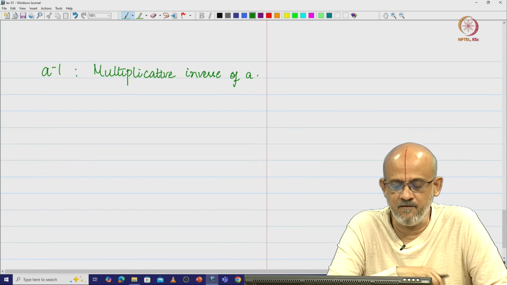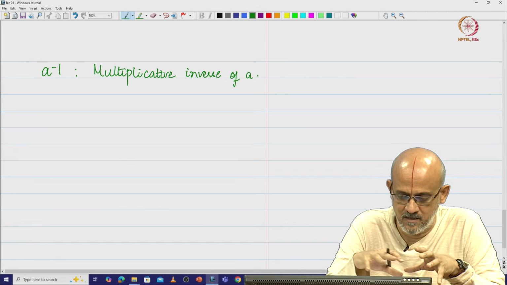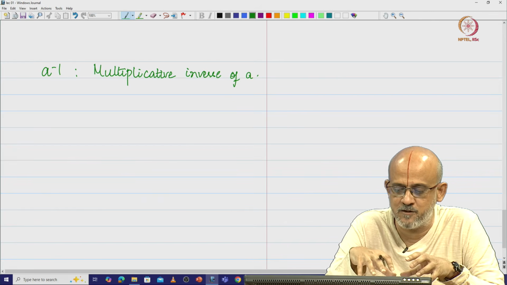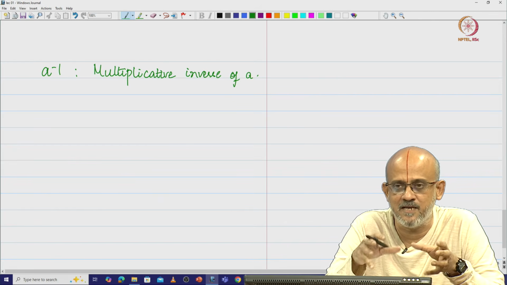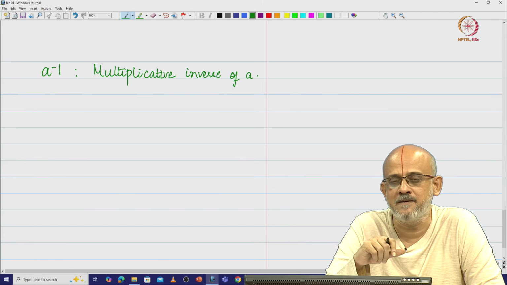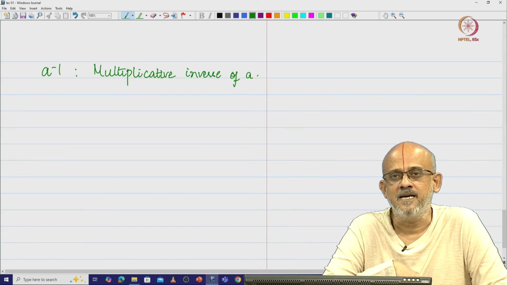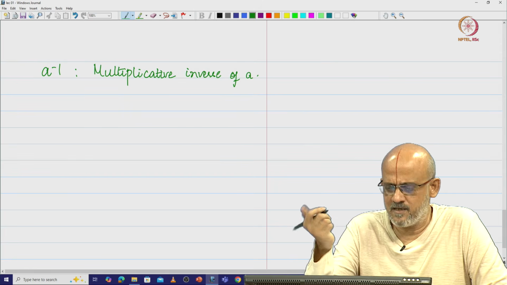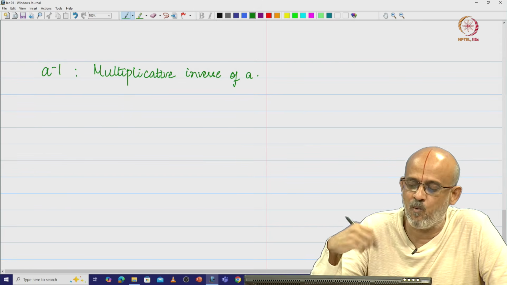Now, if you have all these 6 properties obeyed by a set, then you call that set your field, especially with those 2 operations plus and multiplication, you call this entire set a field. So, let us take some examples and see what it is to say a field.